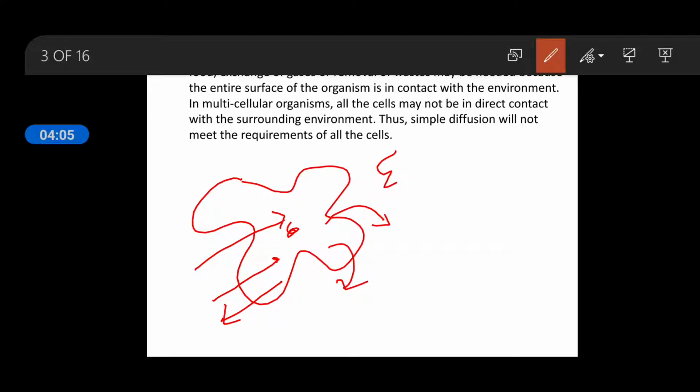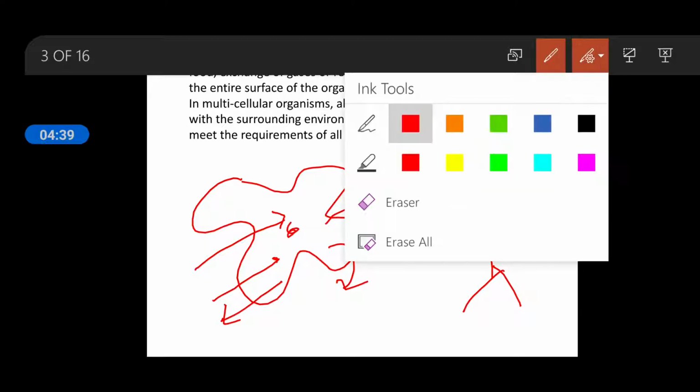But when we talk about a multicellular organism whose body is too complex, all the cells are not in direct contact with the environment. Every cell cannot be in direct contact with the environment, so they cannot directly diffuse food or gases from each and every cell. So they need a specialized organ to do this.